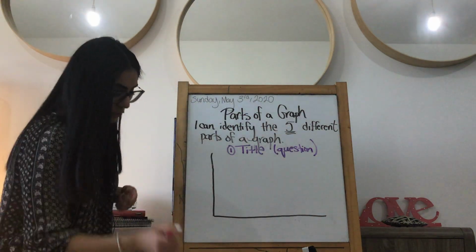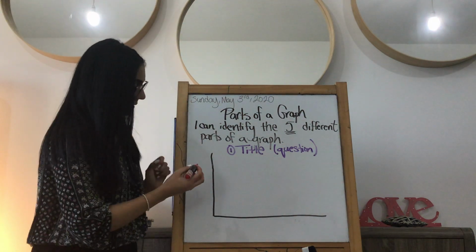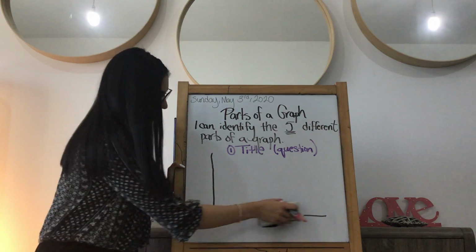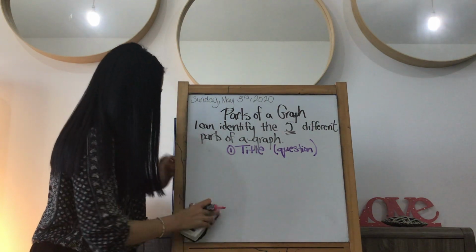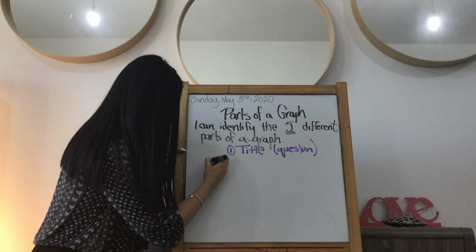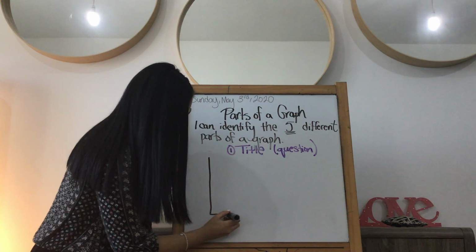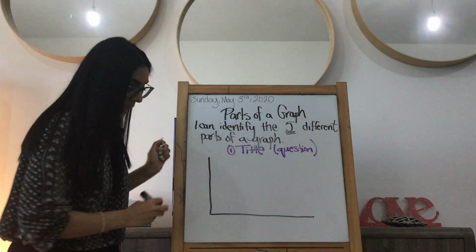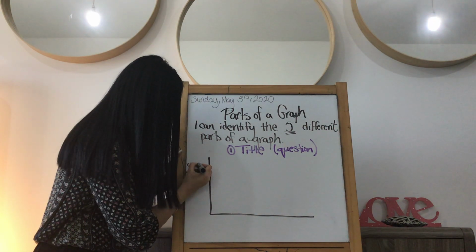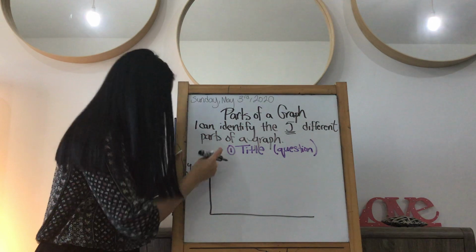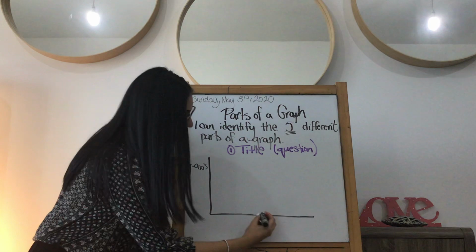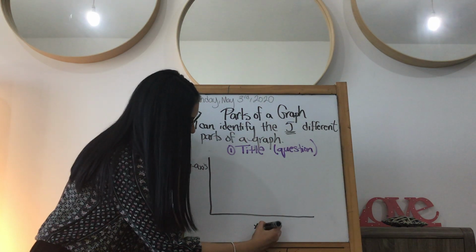Number 2, and maybe I'll do this in red. Actually, let's do this in black. I apologize, I'm going to draw that again. And that'll be my second one. This is in black, which are your axes. So this is my y-axis. This one, going long, is y. And this one, my horizontal line, is my x-axis.